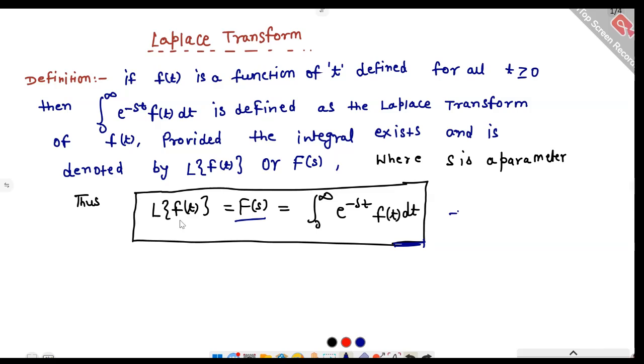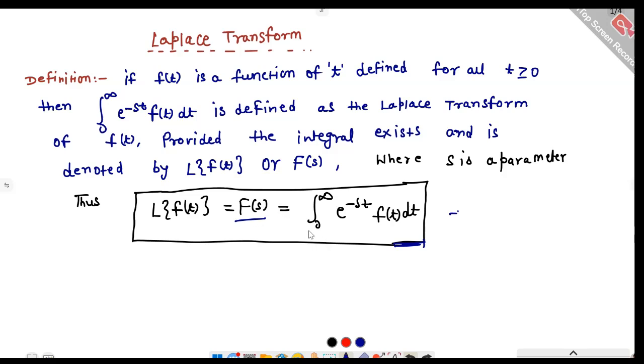Here is the function of time, and we are converting it into a new function F(s) which depends on the variable s. Think of it like this: the Laplace transform is a bridge from the time domain to the frequency domain.